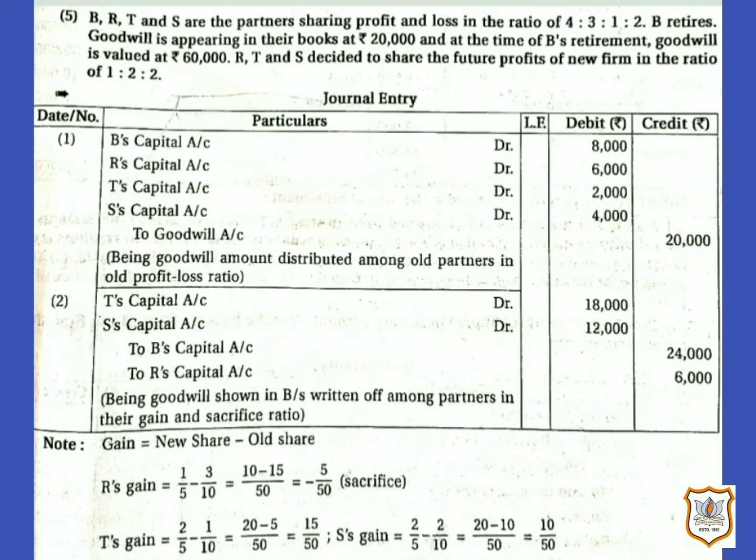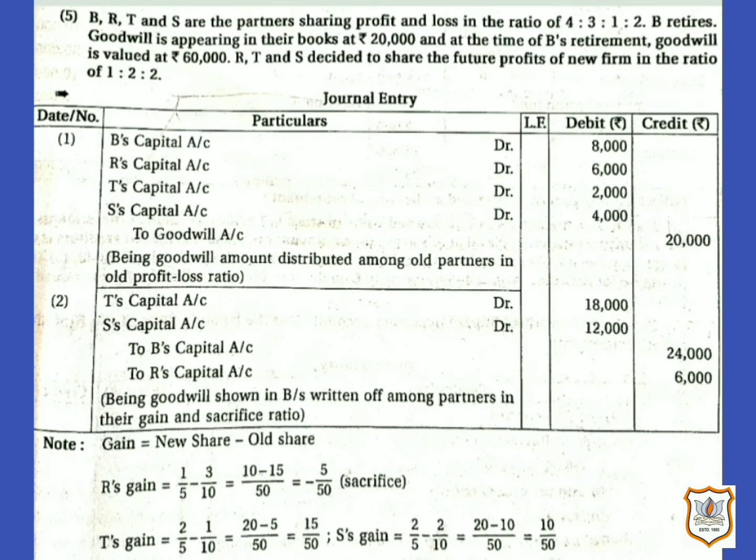Now let us do question number 5. B, R, T and S are the partners sharing profit and loss in the ratio of 4:3:1:2. B retires. Goodwill is appearing in their books at rupees 20,000 and at the time of B's retirement, goodwill is valued at rupees 60,000.